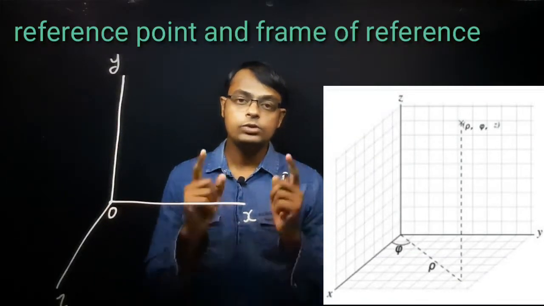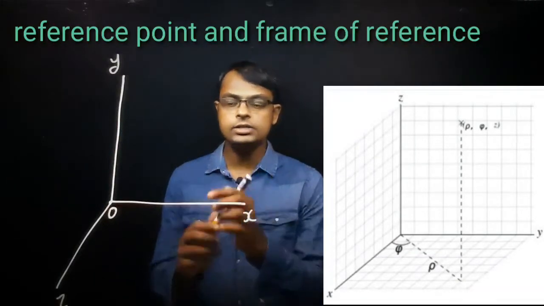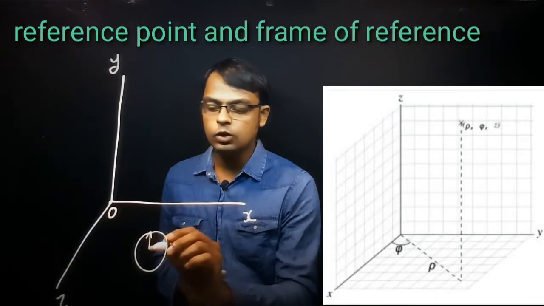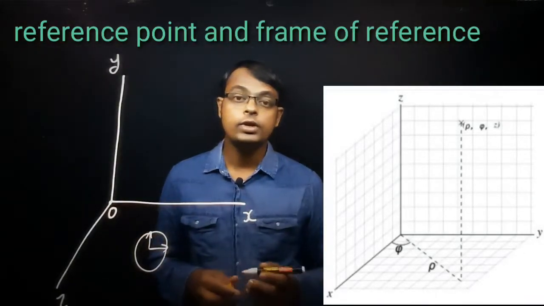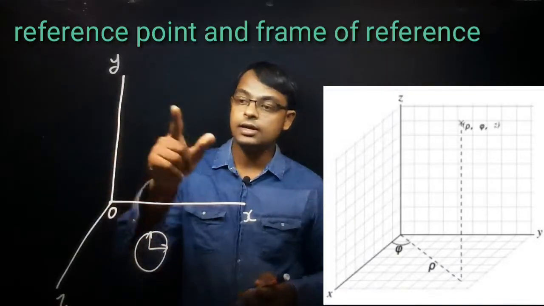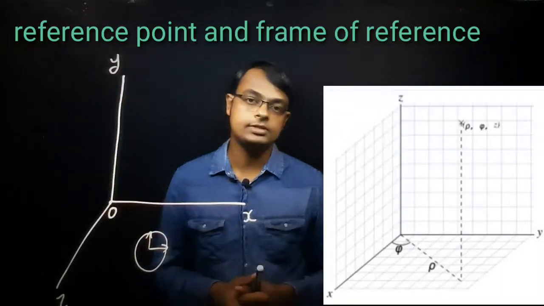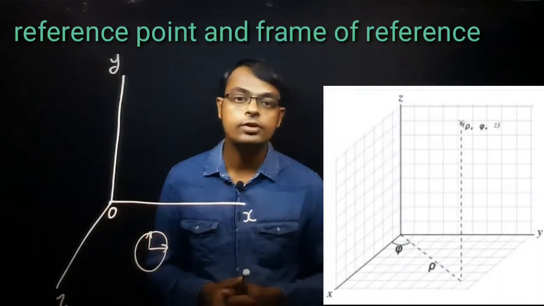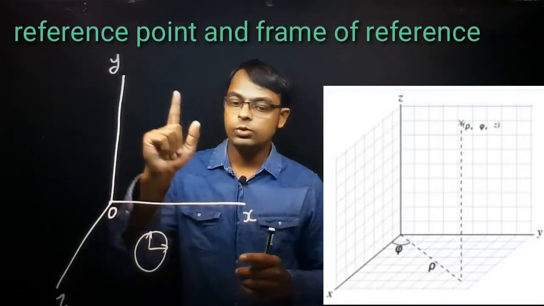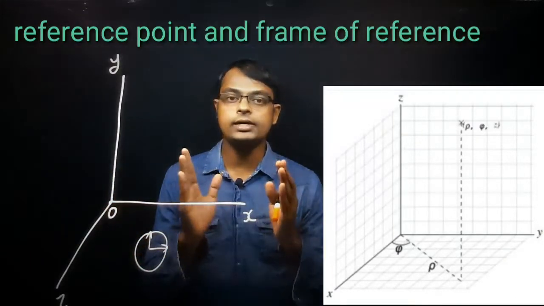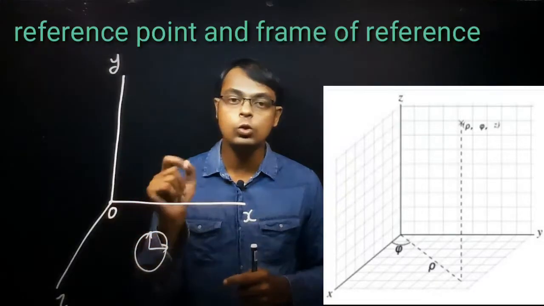Now imagine you attach a clock to this. If you attach a clock to this rectangular coordinate system, you can now use the term frame of reference. So once again, first we discussed only the x-axis, y-axis, and z-axis, called the rectangular coordinate system, and O is called the origin.